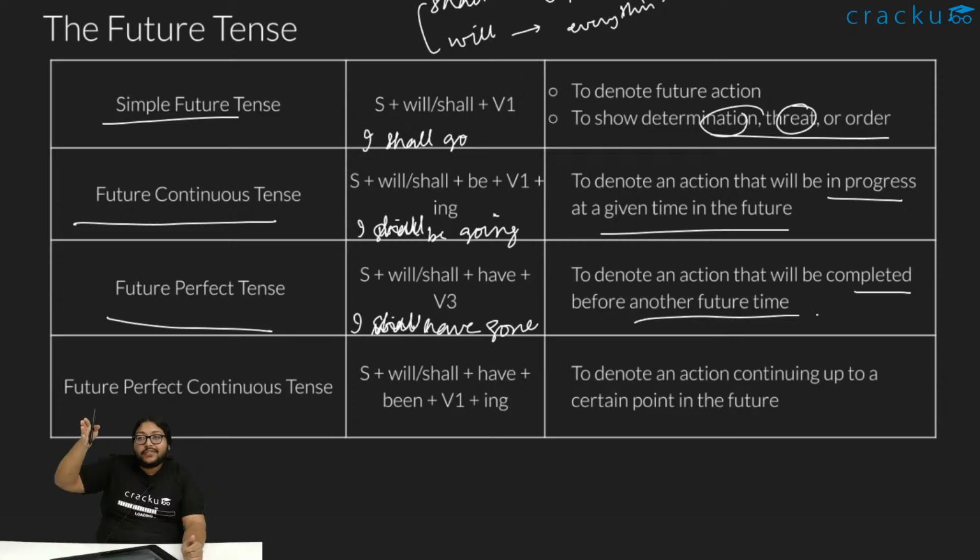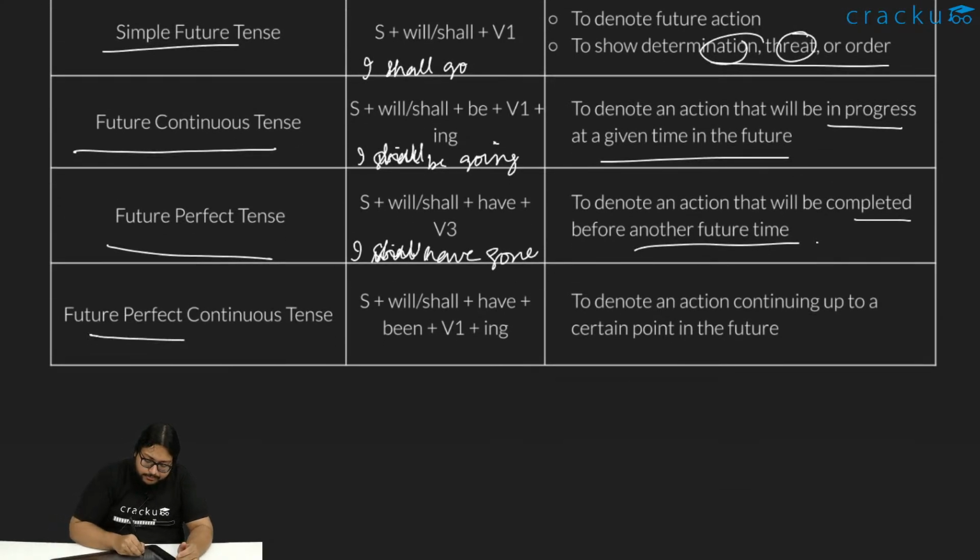I shall have gone before you come. I shall be gone before you come. Right? Meaning I will have left already. Before you come here, I will be gone already. Something like that: before this action happens, the other action would have been finished. But both the actions are in the future only.